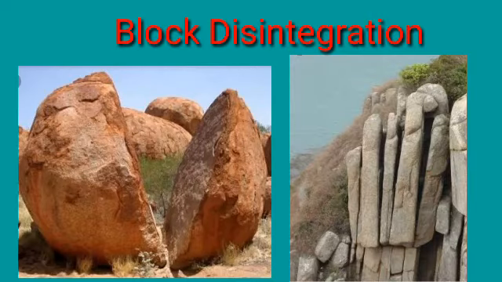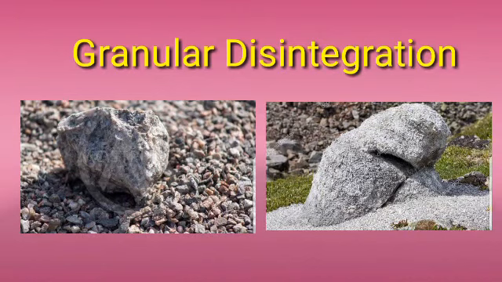Now let's learn about block disintegration, children, and observe the pictures very clearly where the rocks break along the parallel joints or cracks. So when big blocks of rock disintegrate from the main rock along parallel joints or cracks, it is called block disintegration, children. When very small particles disintegrate from a rock, it is called granular disintegration, children. Observe the pictures. You can very clearly see small rocks are breaking from the main rock.